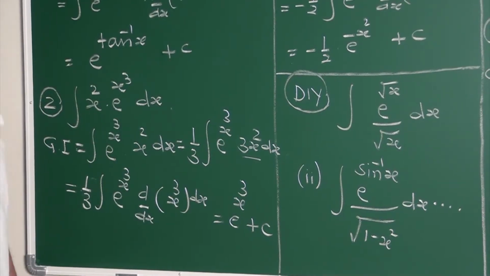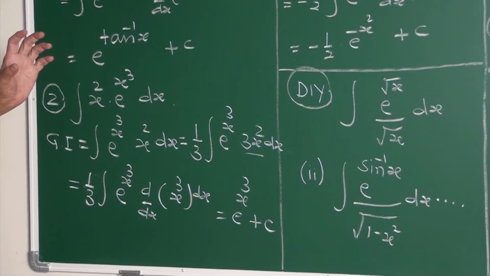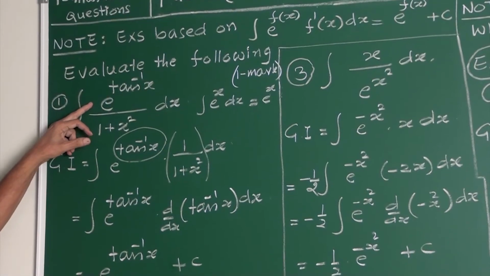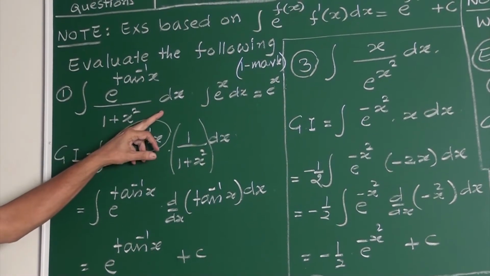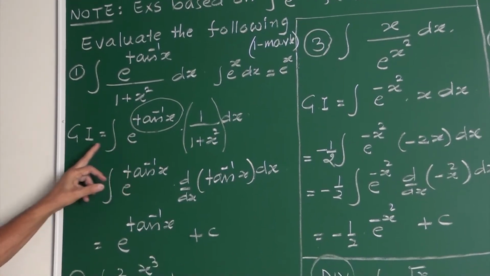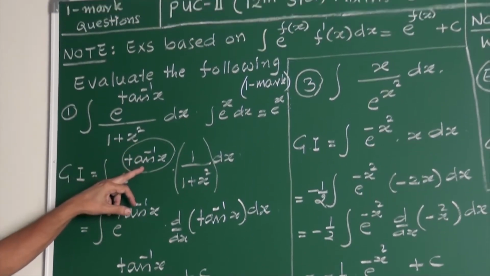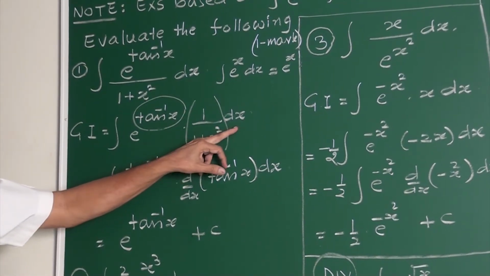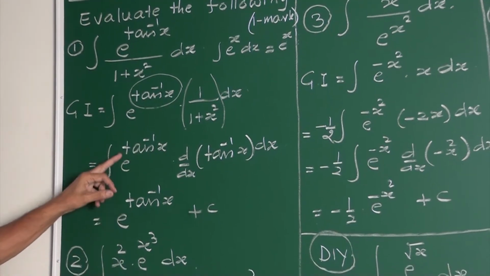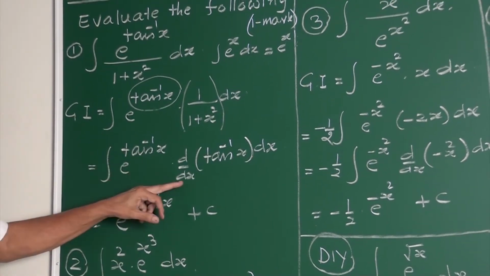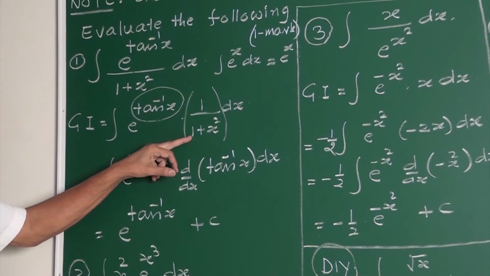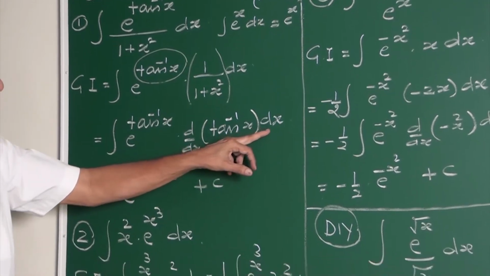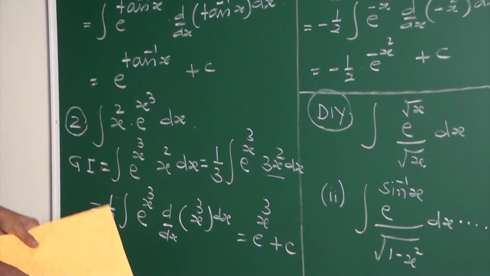Yes, my friends. Once again, just highlighting the main points of this example. This is the integral of e to the power tan inverse x upon 1 plus x square dx. Given integral e to the power f into f dash, the derivative of tan inverse x is 1 upon 1 plus x square dx. So it is e to the power tan inverse x. If you wanted, you can write this step: this 1 upon 1 plus x square is nothing but the derivative of tan inverse x with respect to x.